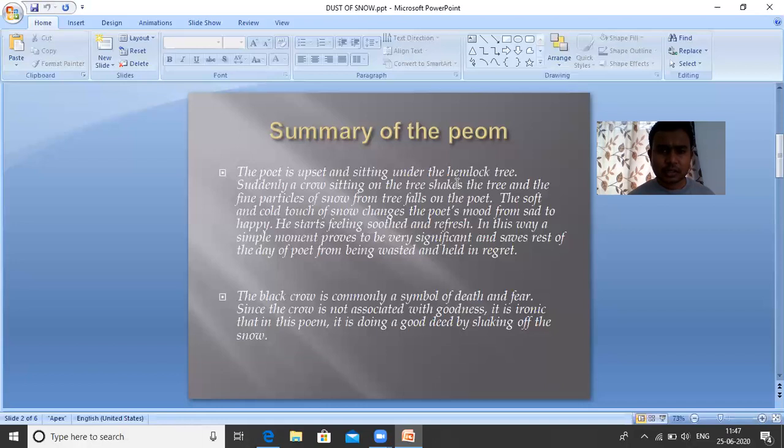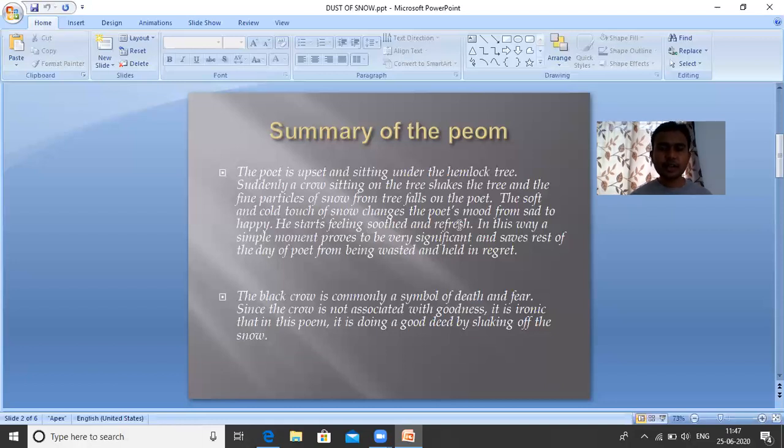The crow suddenly comes and sits on the tree, and he shakes his body. Because of that, the tree shakes and the snow falls on the poet. The soft and cold touch of snow changes the poet's mood from sad to happy. He starts feeling soothed and refreshed.